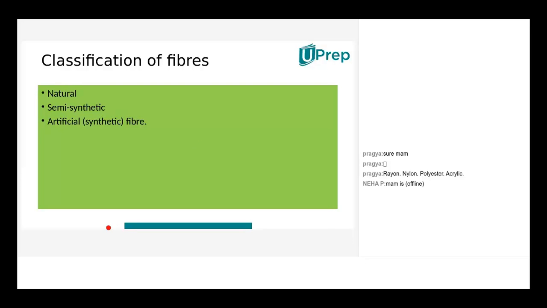synthetic and artificial fiber. So these natural fibers are mainly from the raw materials. Okay, especially from the raw materials. So when we think of this, what are the raw materials, children? Raw materials means the source, the main source of these natural fibers. Ma'am, I think they are animals and plants. Yes, animals and plants.